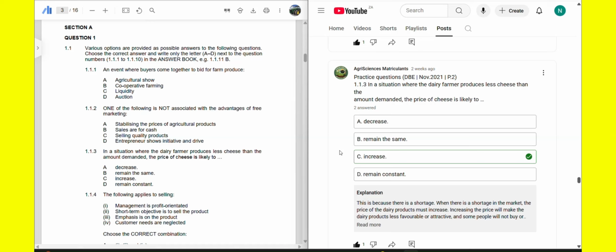Hence, there will be low demand for the cheese, because now the cheese is expensive. Nobody wants to pay for expensive things. We all want cheaper things, right?